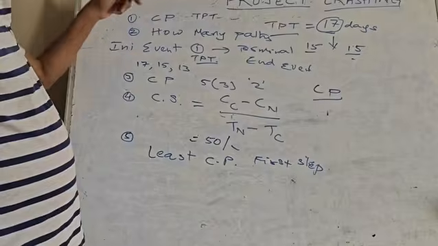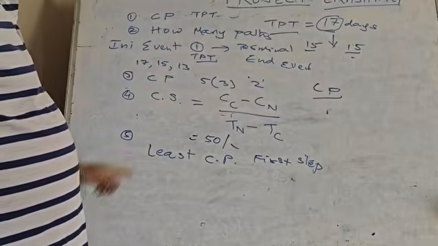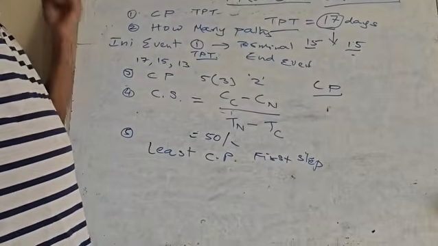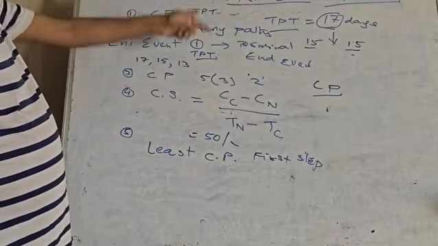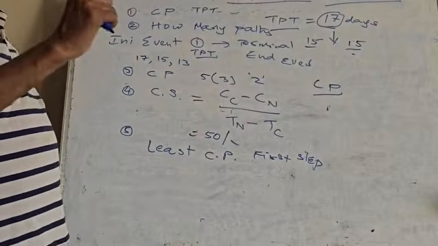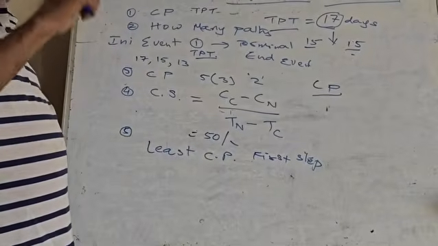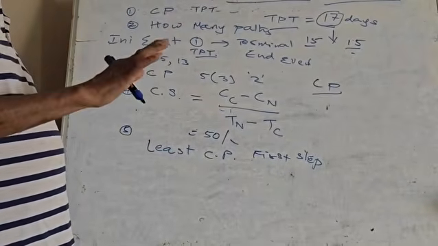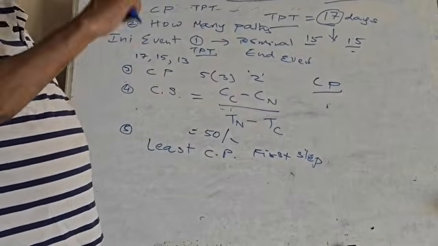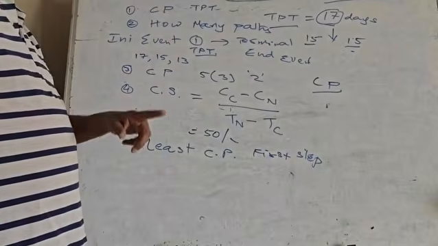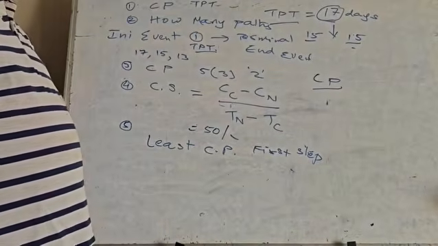Once you know TPT, once you know these timings, once you know the crash potential available, you know the critical path, and you know the cost to slope for each one. For each activity you have to calculate this and mark on the network. Now, once you mark on the network, you need to consider in the first step the critical path. Among the critical path, there will be 2 activities, 3 activities, 5 activities, whatever. I think in our example there were 3 activities. So among those 3 activities, which critical activity has the least cost to slope?